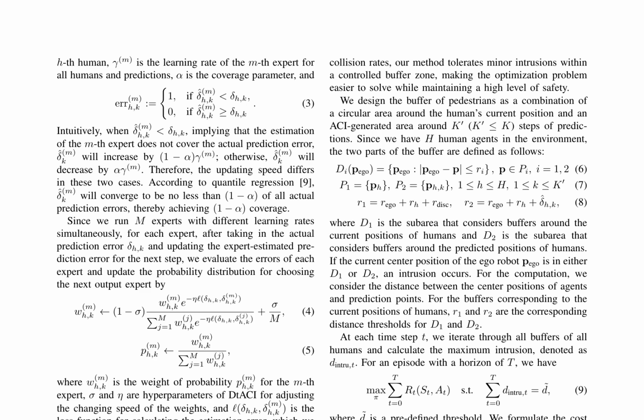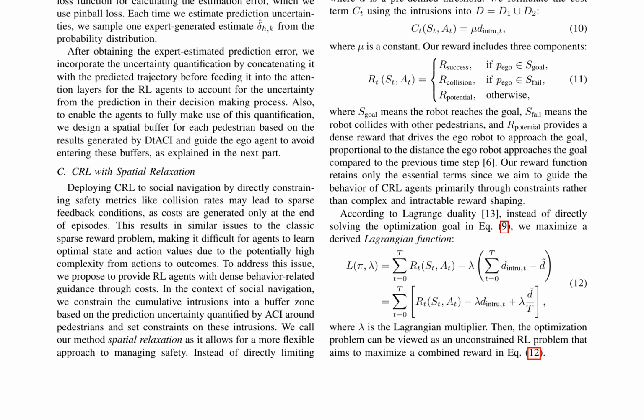The buffer zone is designed as a combination of a circular area around the human's current position and an area generated by ACI around predicted positions. The cost function includes a term that penalizes intrusions into the buffer zone, and the reward function drives the ego robot to approach the goal while avoiding collisions. The optimization problem is formulated using Lagrange duality, transforming it into an unconstrained RL problem that maximizes a combined reward.